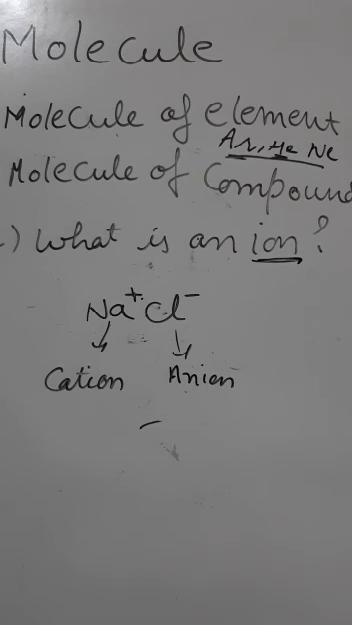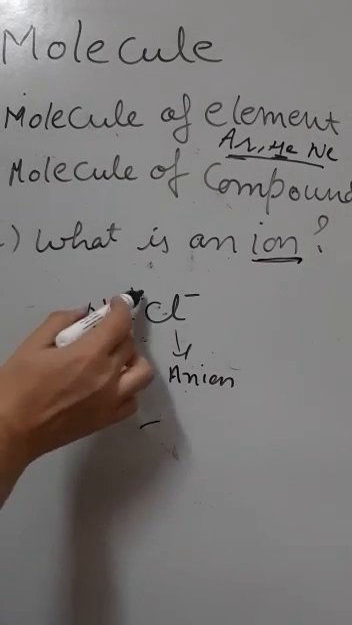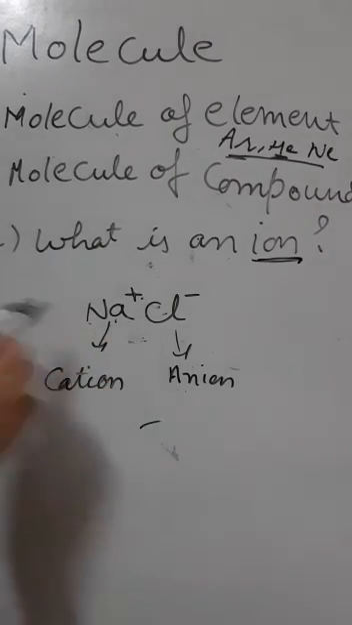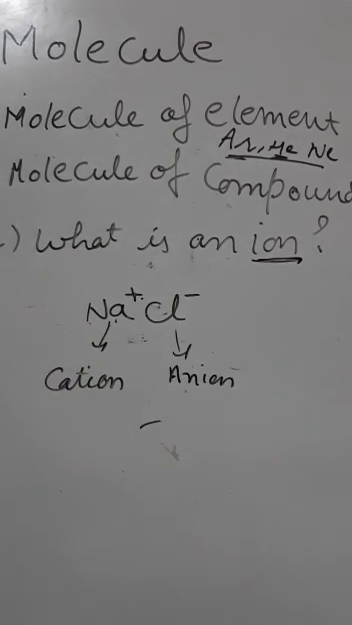We are taking an example here, sodium chloride. Sodium has a positive charge, chlorine has a negative charge. So we know a positively charged ion is known as a cation and a negatively charged ion is known as an anion.